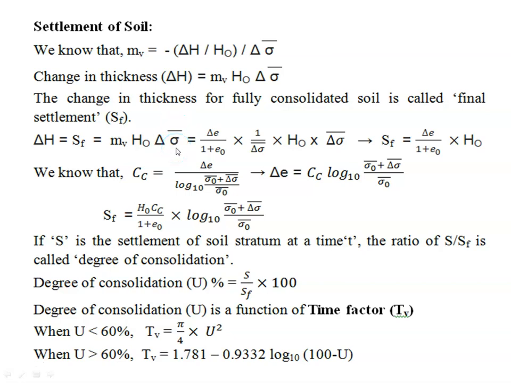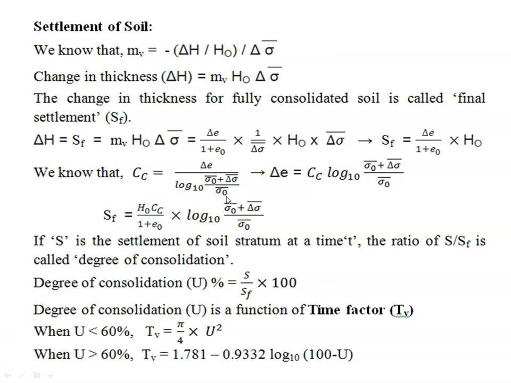So we can write coefficient of volume change in terms of void ratio as delta e by (1 plus e naught) into 1 by delta sigma dash. Here delta sigma dash will get cancelled, so we can write settlement equal to delta e by (1 plus e naught) into H naught. We know that compression index equal to delta e by log to the base 10 of (sigma naught dash plus delta sigma dash) by sigma naught dash.